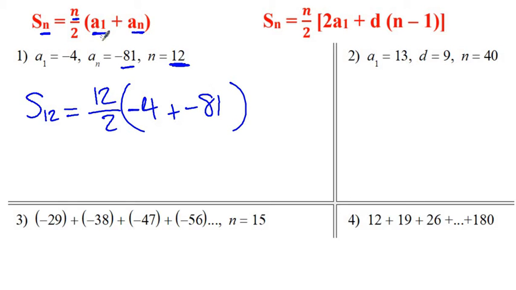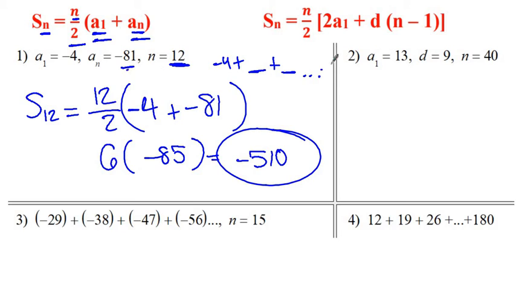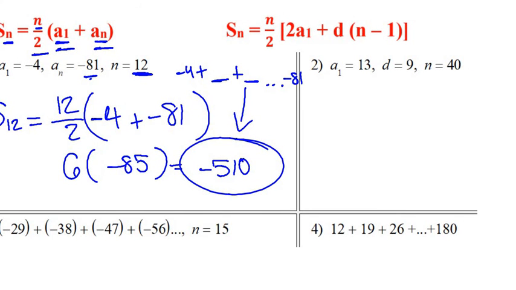All we're doing is plugging numbers into these formulas that you see up here. 12 over 2 is 6, negative 4 plus negative 81 is negative 85, and you multiply those to get negative 510, and that's actually the answer. If you were to do negative 4 plus whatever the next thing is, plus whatever the next thing is, all the way out to negative 81 in that series, and add all those together, you get negative 510. But the way that we just did it is obviously much faster, so that is the better way to go.